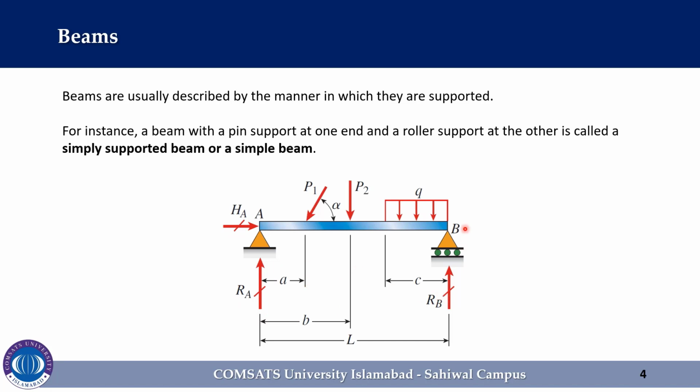However, at end B of the beam, the roller support prevents translation in the vertical direction but not in the horizontal direction. Hence, this support can resist a vertical force RB but not a horizontal force. Of course, the axis of the beam is free to rotate at point B just as it is at point A. The vertical reaction at roller supports and pin supports may act either upward or downward. In the same way, the horizontal reaction at a pin support may act either to the left or to the right. In the figures, reactions are indicated by slashes across the arrows in order to distinguish them from loads.